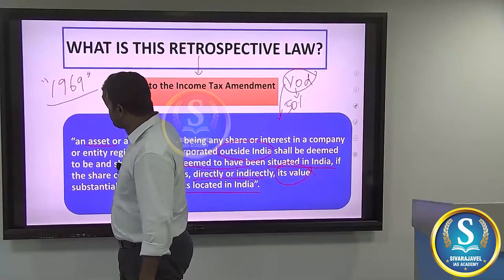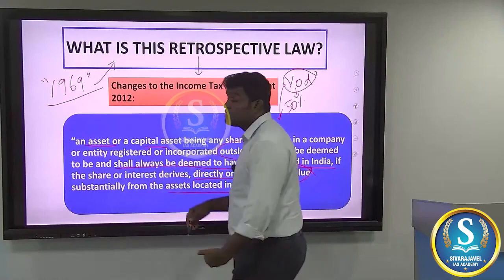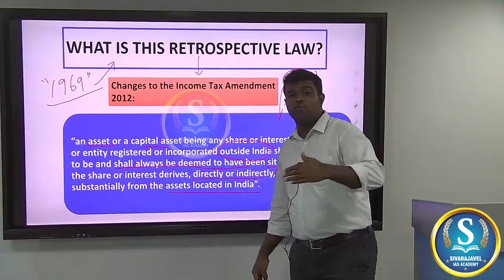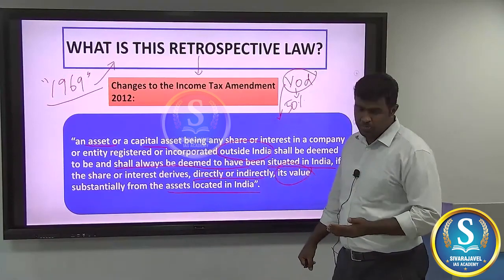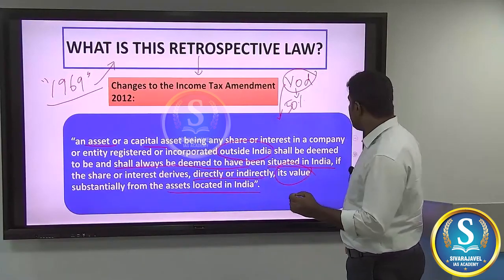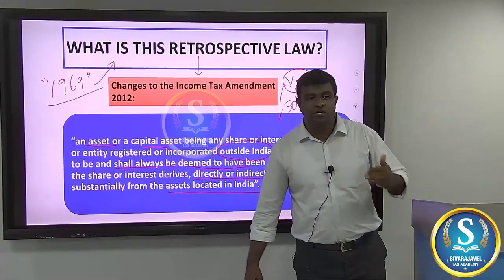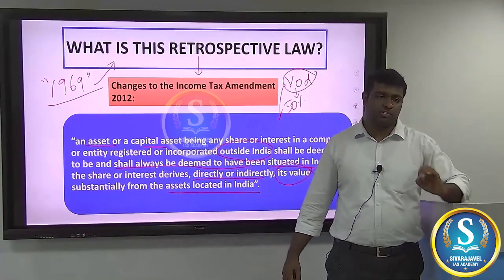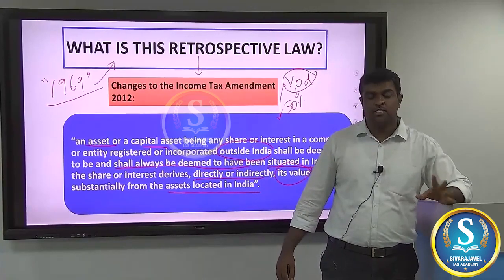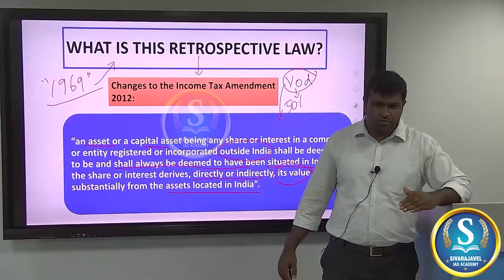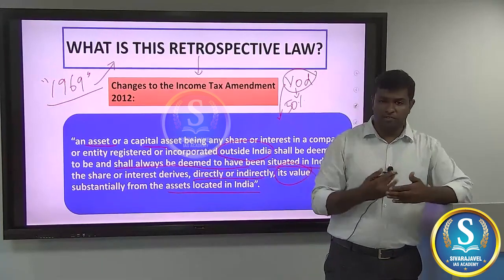So it was backdated to 1969, and this is what we call retrospective, something that is brought into effect from a period that is already past. You could remember that in your polity, Article 20 of our Constitution gives immunity against ex post facto laws. What are ex post facto laws? These are laws which are applied with retrospective effect.